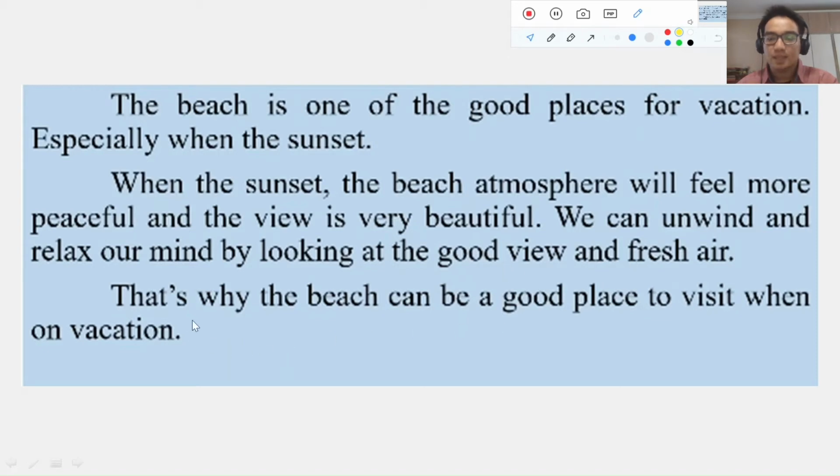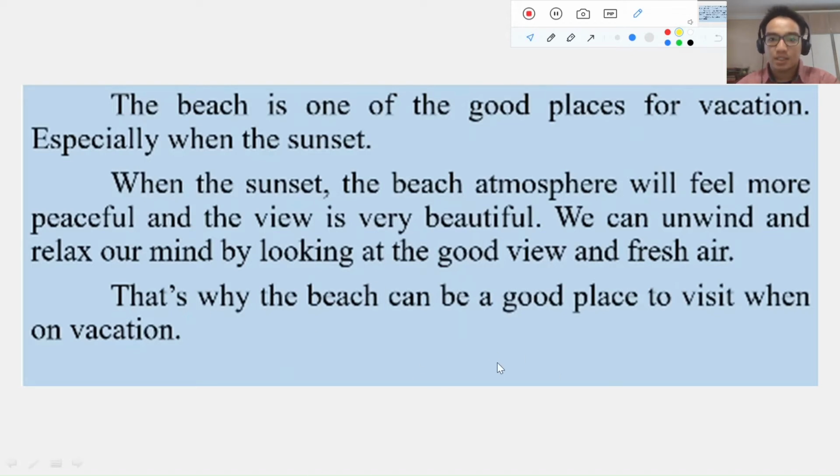And then the last part is the concluding sentence: that's why the beach can be a good place to visit when on vacation. Okay, so this is the concluding sentence that Anggi has written, and I think it's connected with the previous sentences. So I think there's nothing wrong with the content. But maybe I have several corrections for the words that Anggi used.